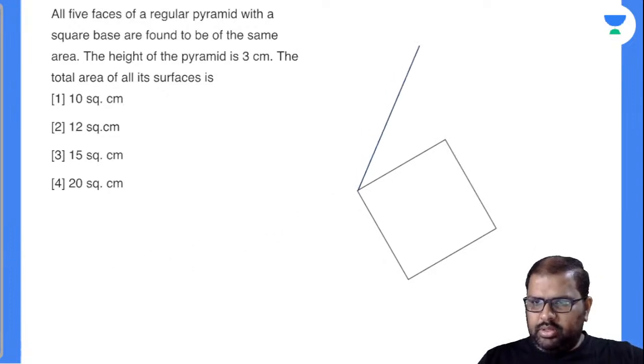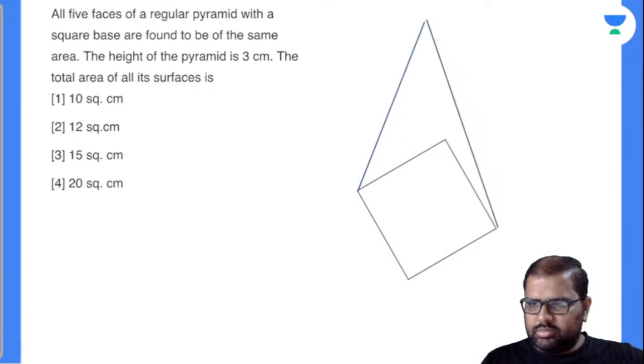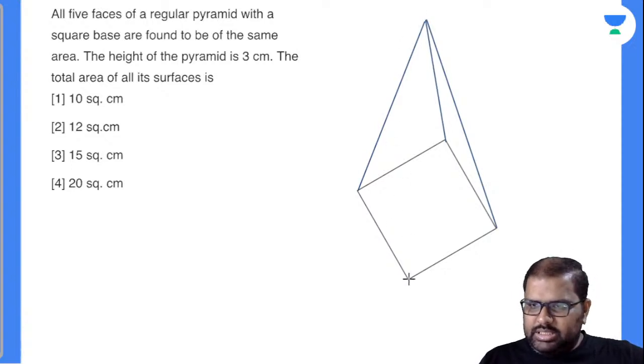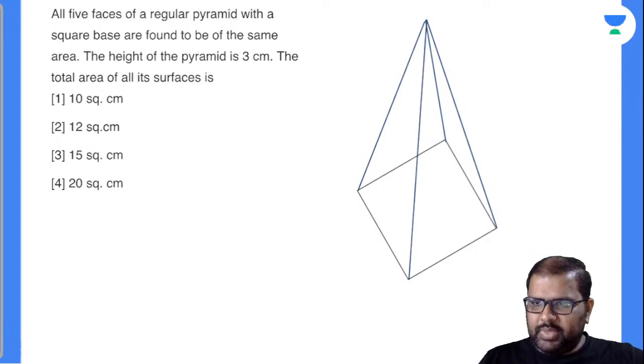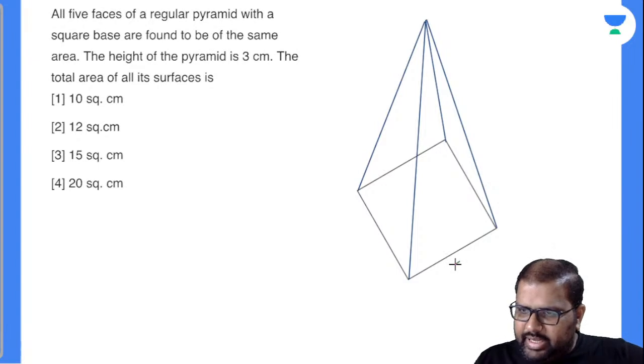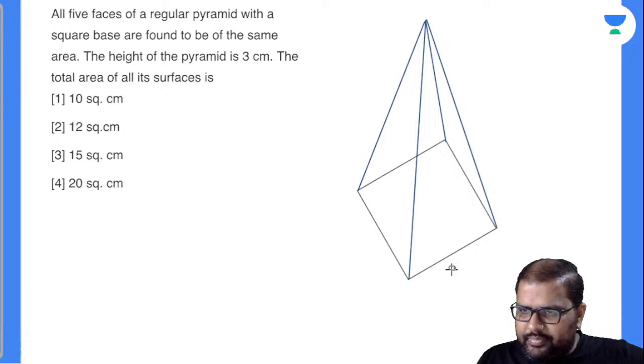Now, this is a regular pyramid, right? So a regular pyramid means it has triangular faces. Everybody knows about this. So see here, this will also be one side. Okay, clear. This is a regular pyramid with a square base. Now, the side of the square I will take as A.